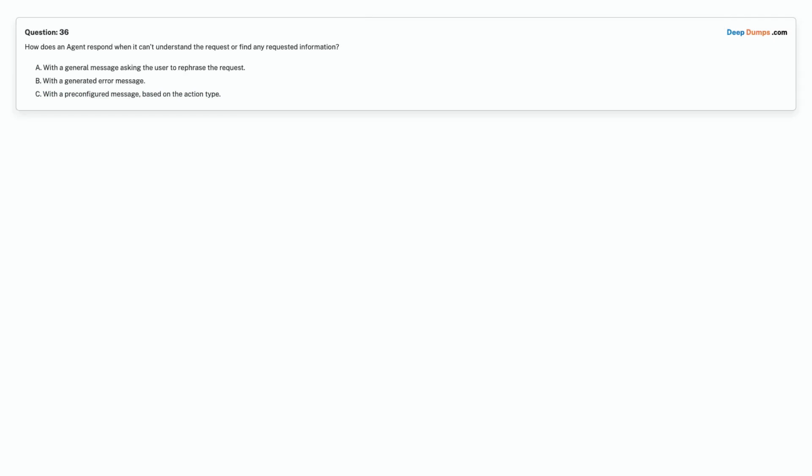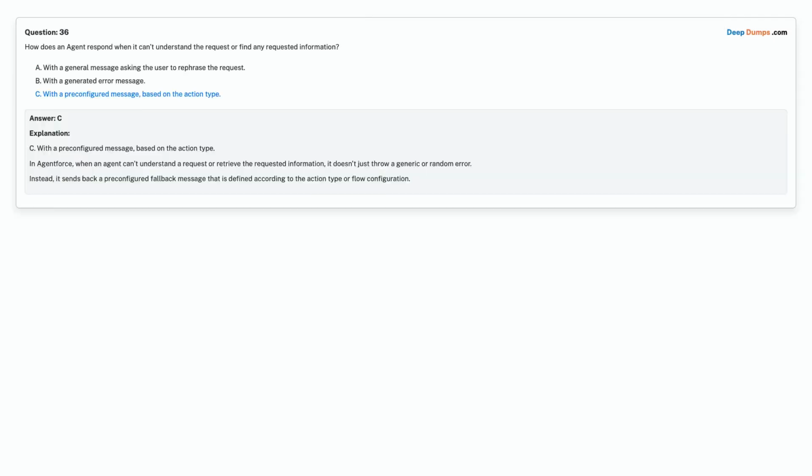Question 36. How does an agent respond when it can't understand the request or find any requested information? Option A. With a general message asking the user to rephrase the request. Option B. With a generated error message. Option C. With a pre-configured message, based on the action type. Choose the correct answer. Correct answer is Option C. With a pre-configured message, based on the action type.